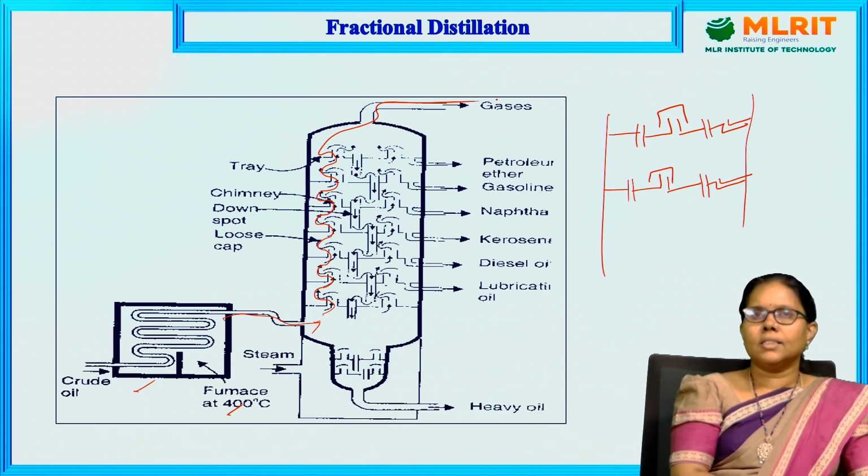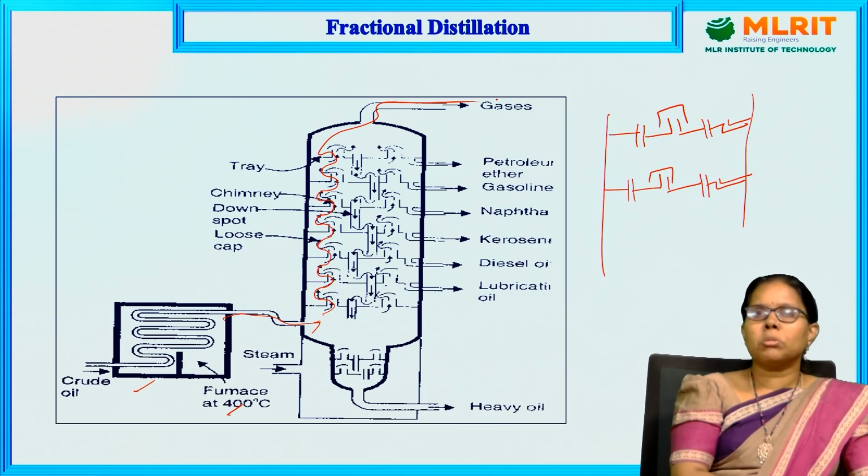The gases have a boiling point below 30 degrees centigrade, so they easily escape from the bottom to the top. Petroleum ether, which has a boiling point of 30 to 70 degrees centigrade, follows next. Then petrol will follow. Each one has different temperatures.